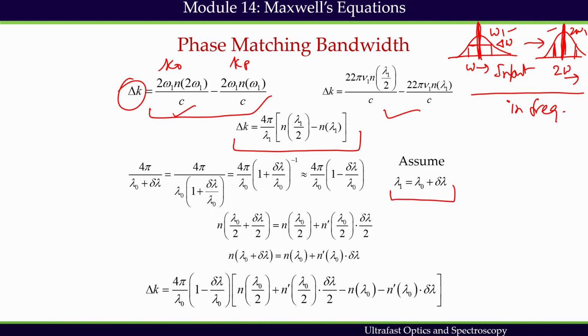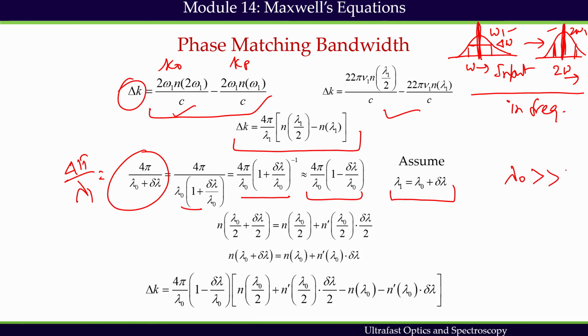If we express it this way, then 4 pi by lambda 1 can be expressed as this, which is nothing but this, and then finally we express this, and one can write this just because lambda naught is much greater than delta lambda.